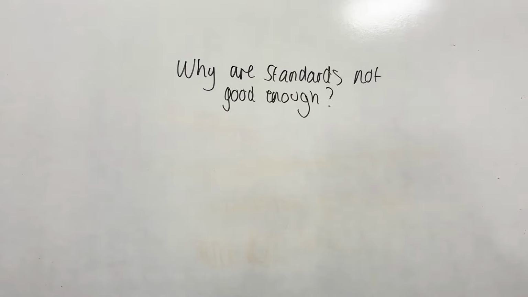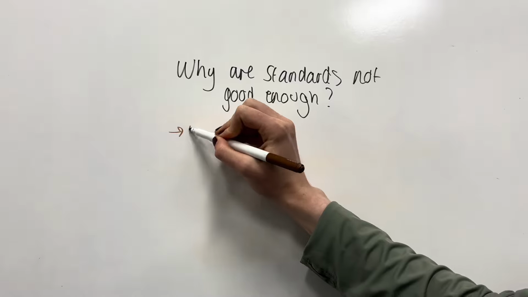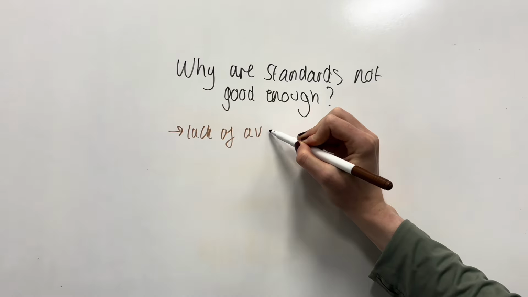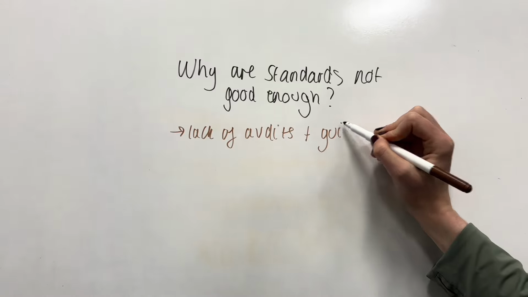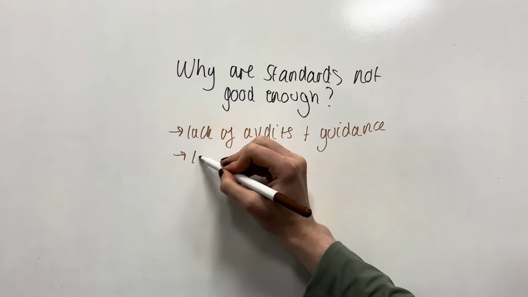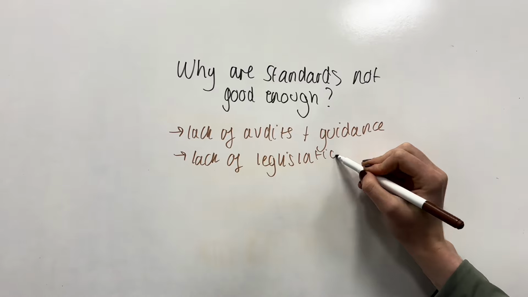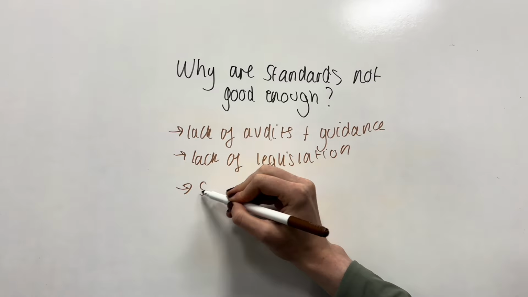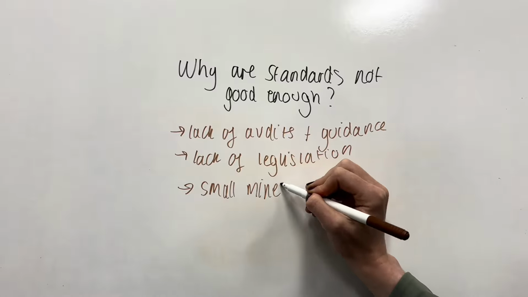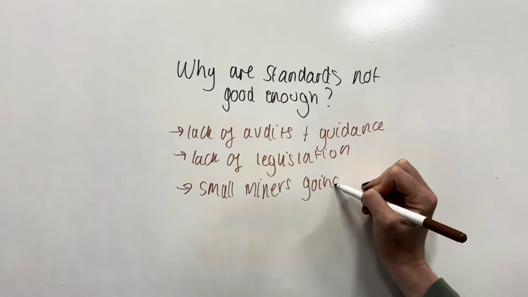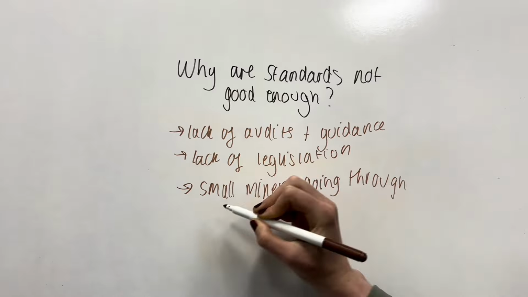Why are standards so poor? Well, the lack of monitoring, audits and guidance, the lack of legislation and the fact only a few countries require or even follow it. The supply chain is very complicated due to illegal miners often trading through lots of different people. That provides a lack of audit trails, and it's hard to get to the root source of where the gold actually came from and who even mined it.